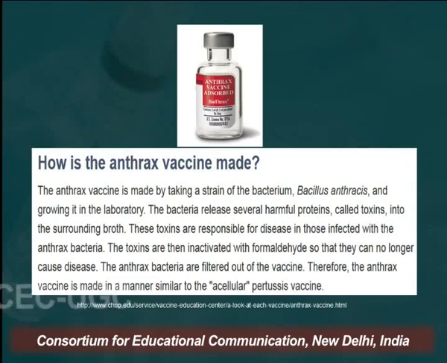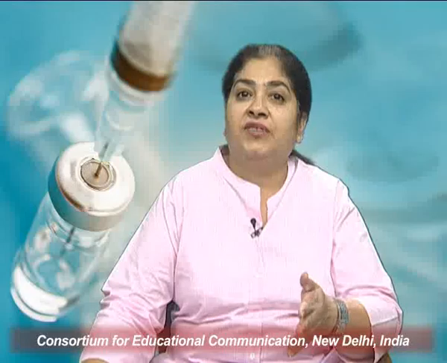The toxins are then inactivated with formaldehyde, so they can no longer cause the disease. The anthrax bacteria are filtered out of the vaccine. Therefore, the anthrax vaccine is made in a similar manner to the acellular pertussis vaccine.